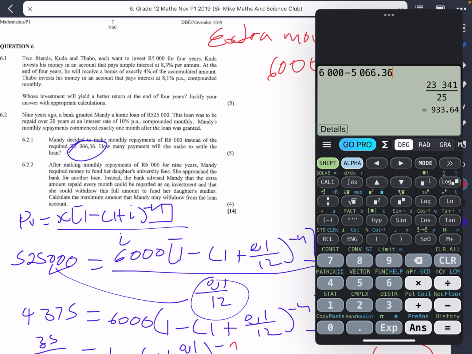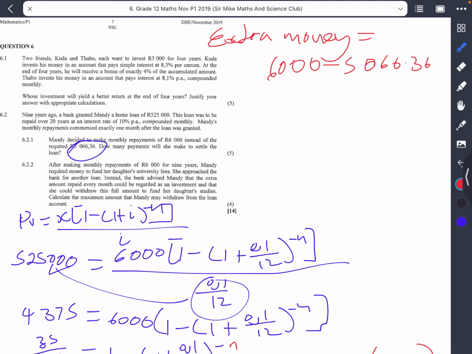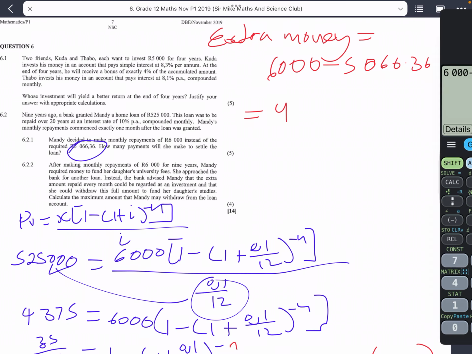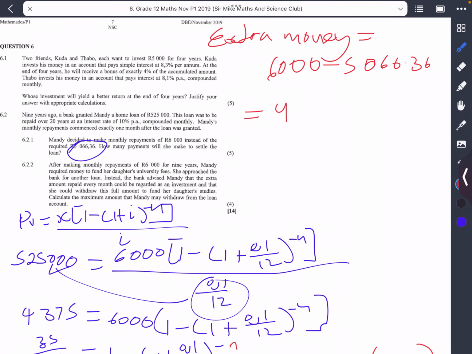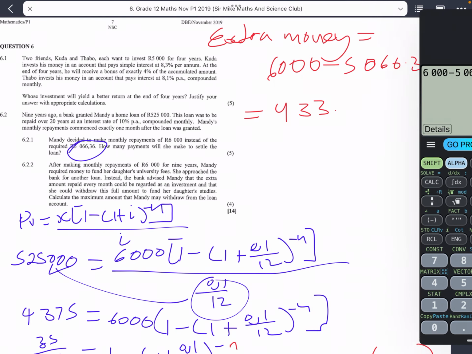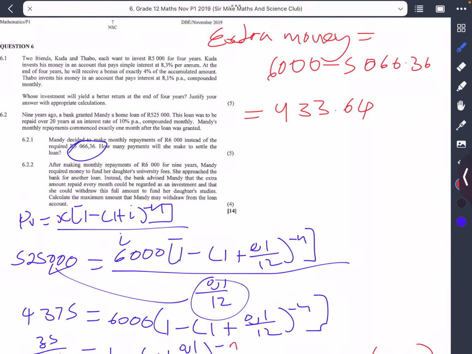So the extra amount was 933 rand and 64 cents. So the bank said, what we're going to do is regard that extra amount that you paid as an investment.